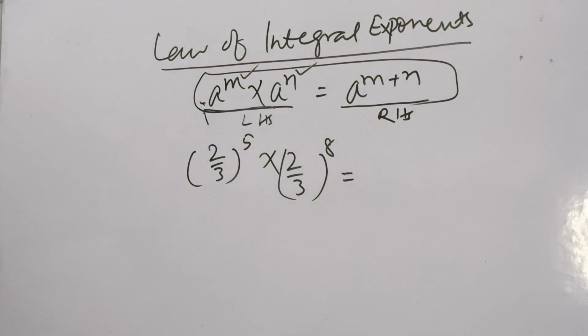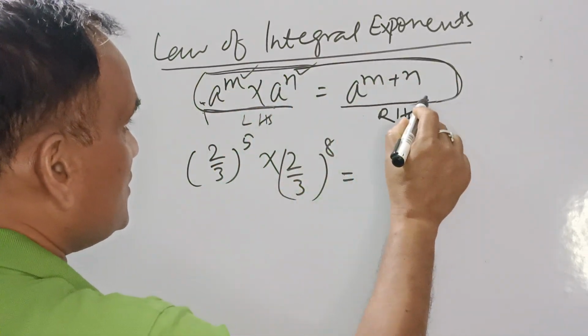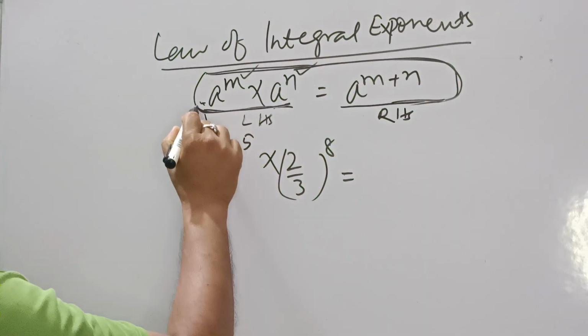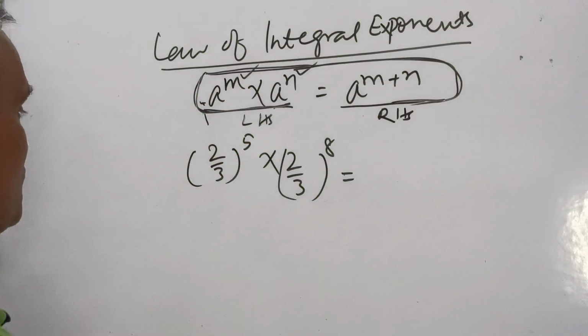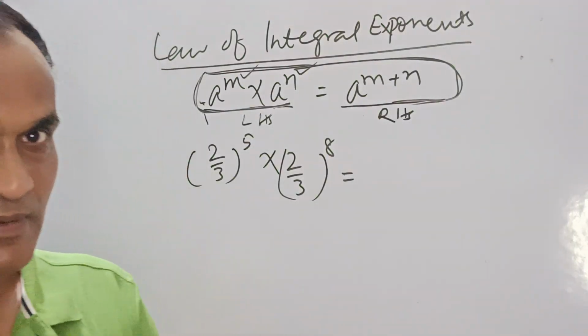How are you going to solve this? This is the magic, because you know this formula. The mantra of this problem is: if bases are the same, then powers are added.